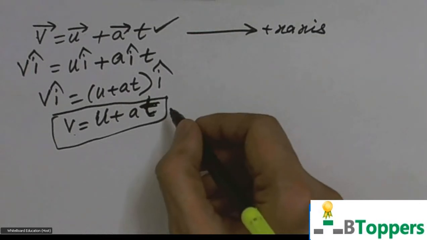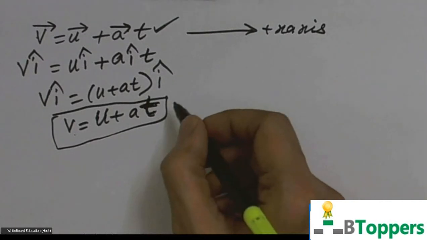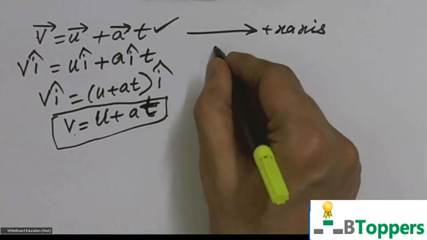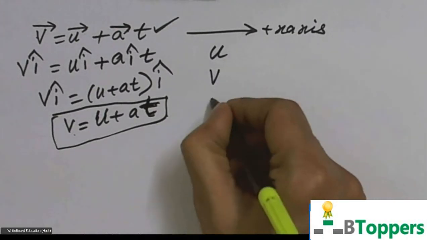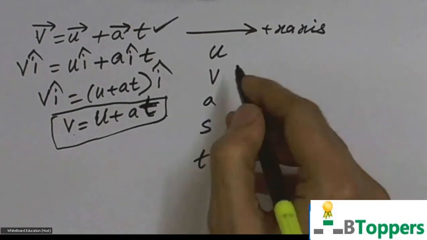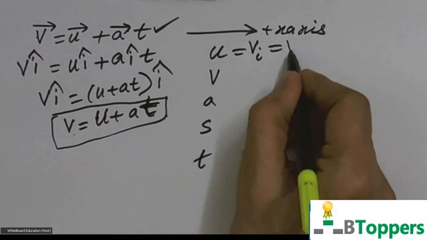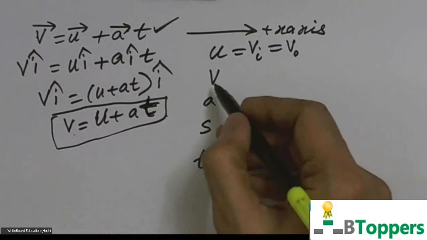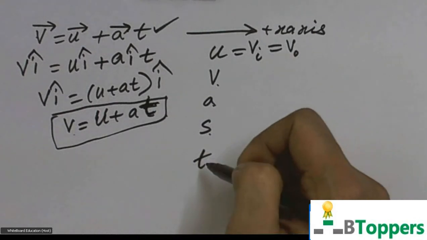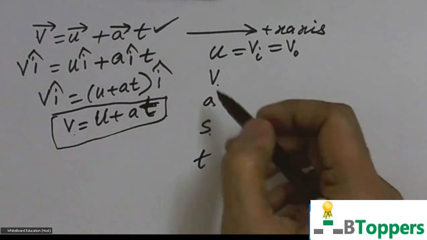In most of the problems, it is possible to know the exact equation you have to start with to solve the problem. If you look at the letters which appear in these equations: u, v, a, s, t. u, or sometimes we may write v i, or v naught in different books, is the initial velocity. v is the final velocity at time t. a is the acceleration. s is the displacement after time t, or displacement covered during the time interval t.